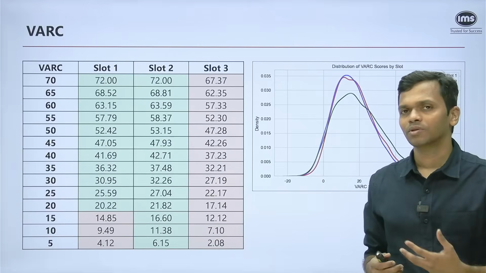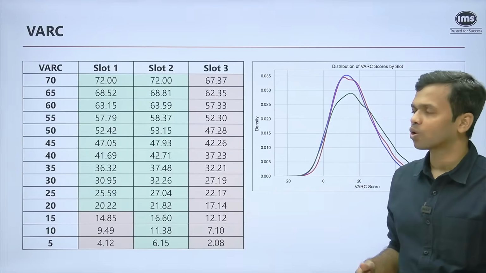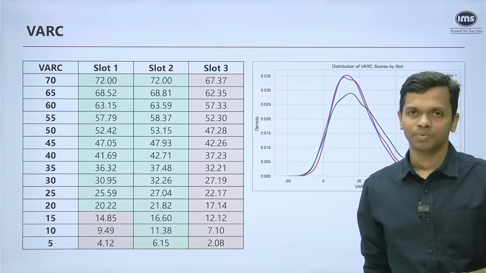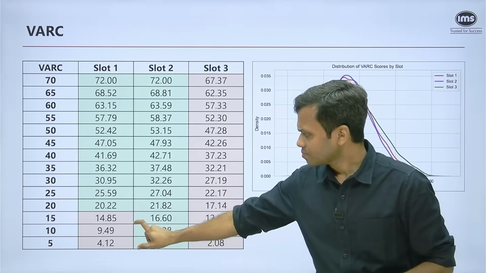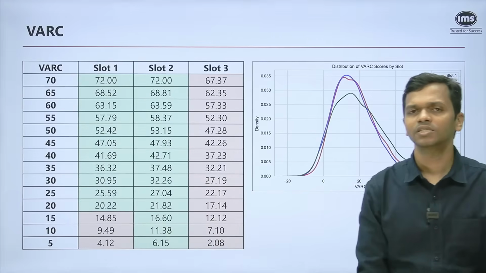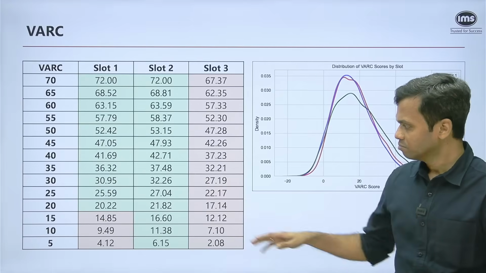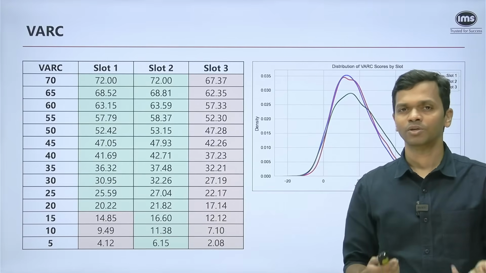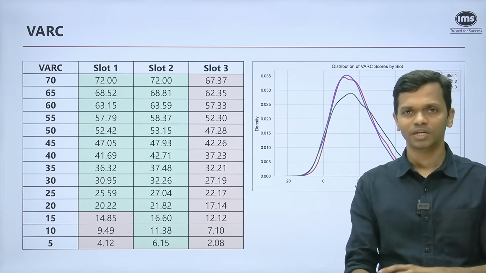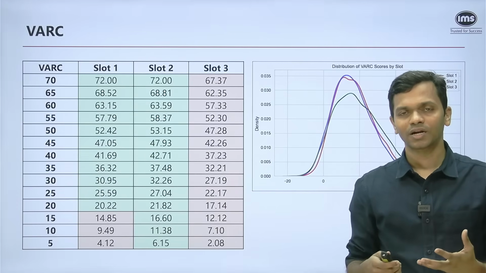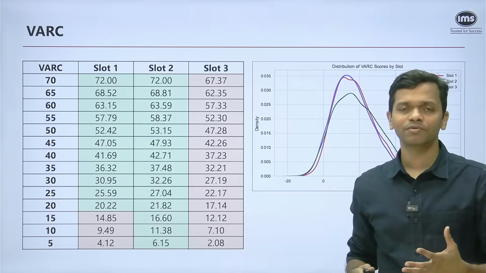But at this point of time, the way things stand, when it comes to slot 1 and slot 2 for the VRC section, the scores will get scaled up. Okay, you will see slight aberration happening in the lower ranges, and that can happen because of the way the distribution is, or it is mostly because of the data points that we have. See, right now we have a very limited set of data points, right? If you look at the total audience, which is 2.58 lakh takers,